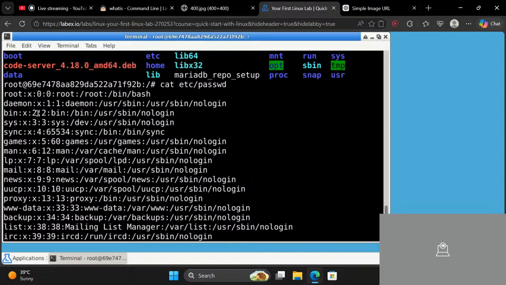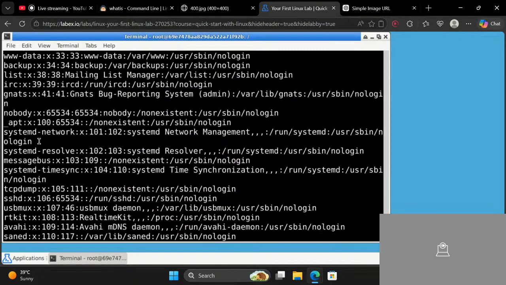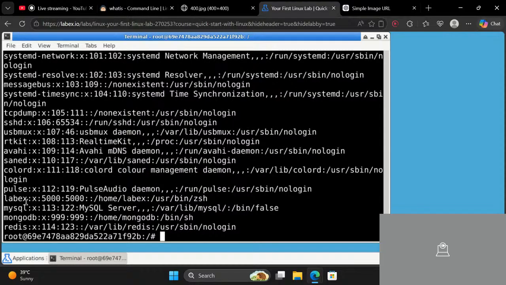So you can see there is 0 over here, which means that this particular user is a root user. And if I go over to LabEx, it says 5,000. What does 5,000 mean? Any UID above 1,000 is considered a normal user. LabEx is a normal user.